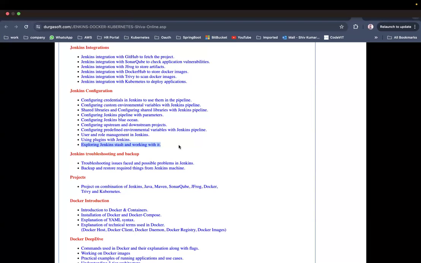You can understand, because I want to give people the experience of 5 to 6 years in Jenkins, Docker, and Kubernetes. That kind of knowledge you are going to get.